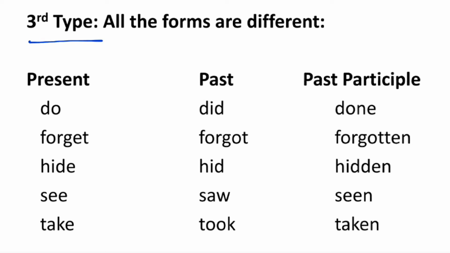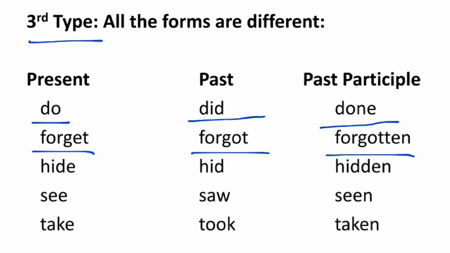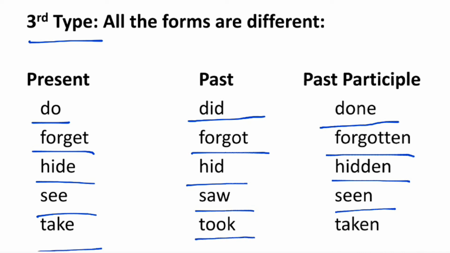Now third type of irregular verbs. Here all the forms of the verbs are different. First example is do. It is the present form. Past form is did. Past participle form is done. So we can see all the forms are different. Similarly, forget, forgot, forgotten. Hide, hid, hidden. See, saw, seen. Take, took, taken. So all the forms of the verbs are different.